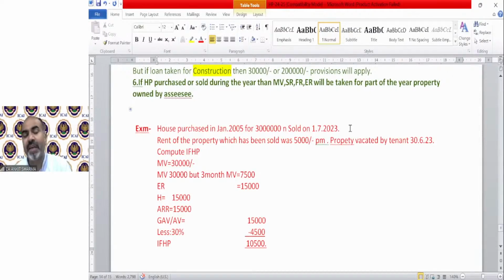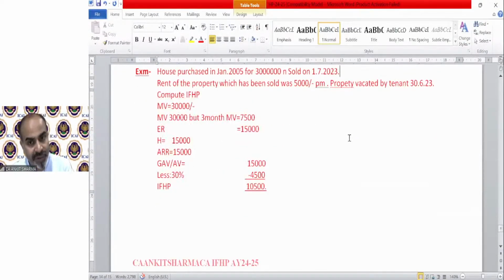Now in this case, we have to convert this value into 3 months. So now municipal value will be 7,500. ER, because FR is not given, but actual rent is there. So I have to calculate the ER, which will be 5,000 into 3, 15,000. Higher will be 15,000. ARR is also 15,000. So GAV will be 15,000 less 30%, etc. So please remember this: if the property is bought or sold during the year, then municipal value, standard rent, fair rent and ER will be calculated for the proportionate part of the year. That is again a very, very important point.